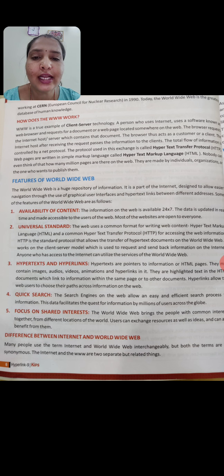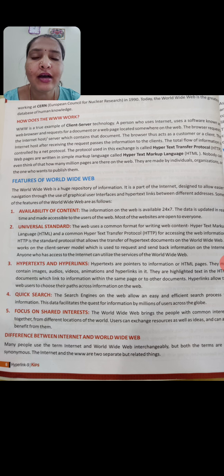Let us move to the next feature, which is focus on shared interests. Many people have different interests in different fields. Likewise, the World Wide Web brings people with common interests together from different locations of the world. By using Google, we can search for any information.